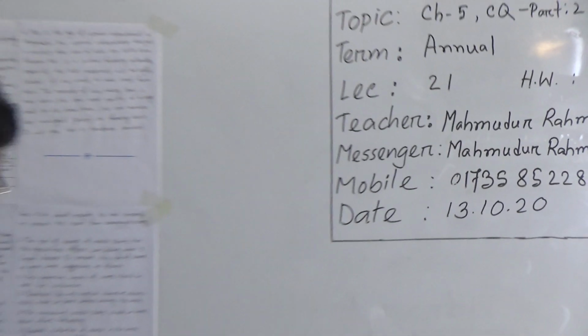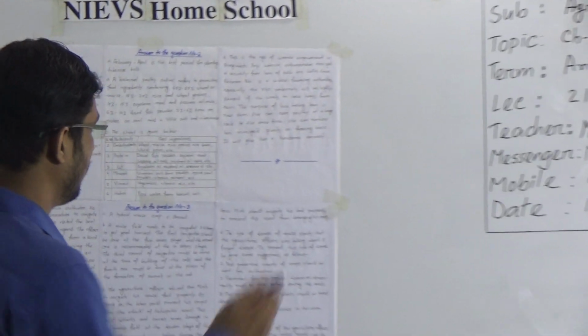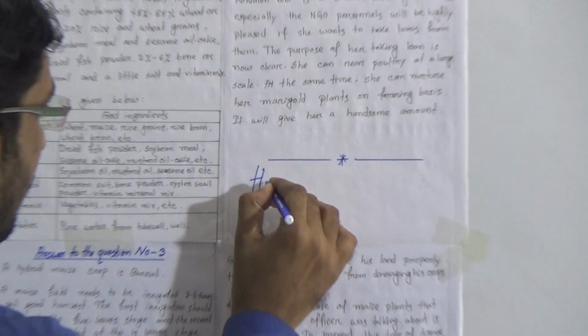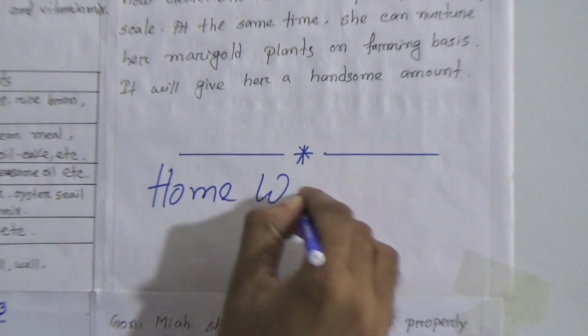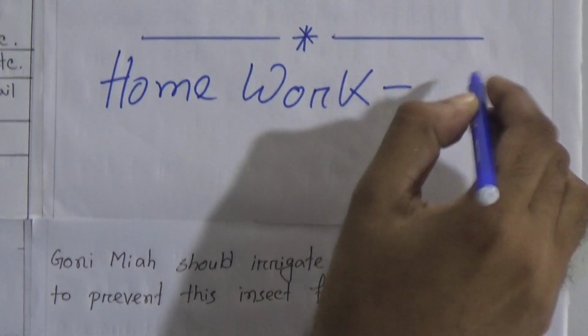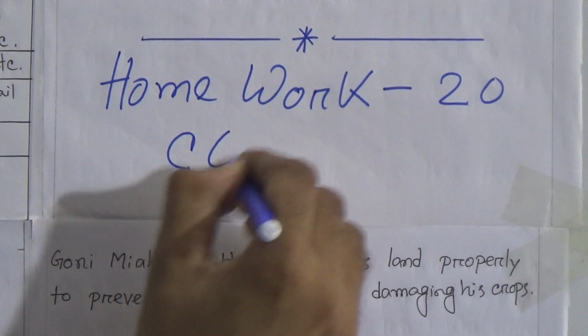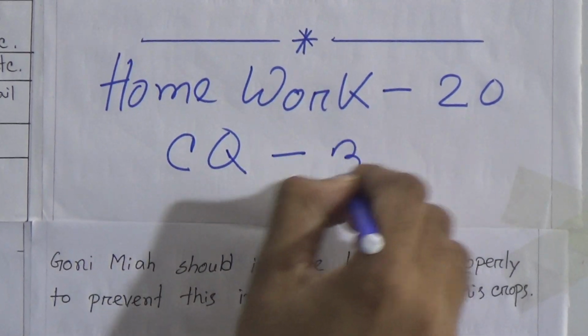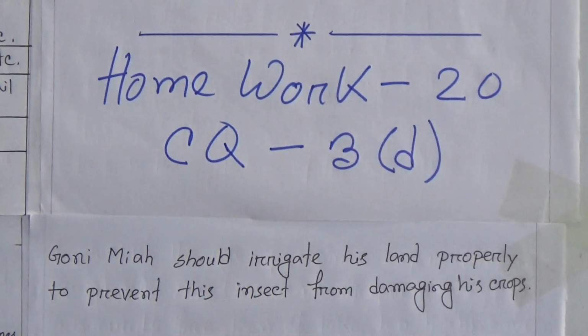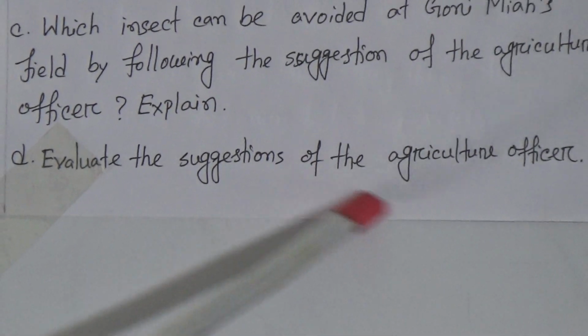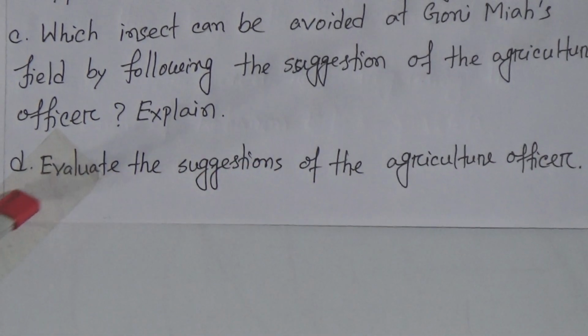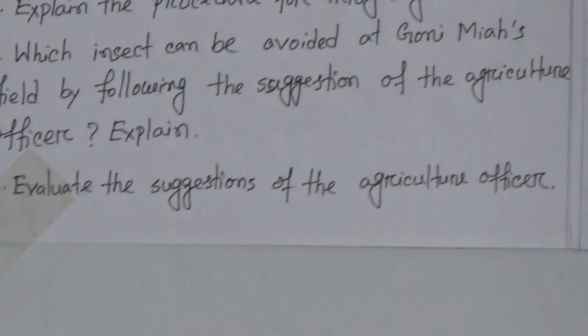Okay, your HW number 20 will be creative question 3D. That means evaluate the suggestion of the agriculture officer. This will be your homework from today's class.